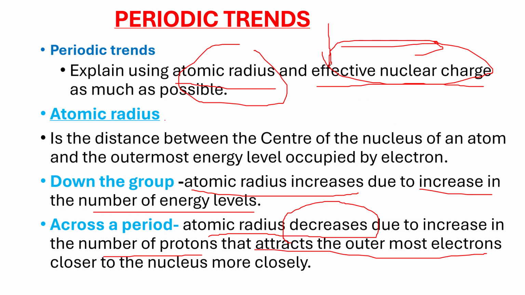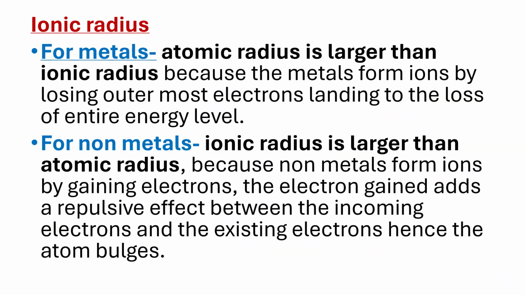So we can now proceed to the slide having discussed that. The next thing that we are discussing is ionic radius. Ionic radius is of course the distance between the nucleus and the outermost energy level of an ion.